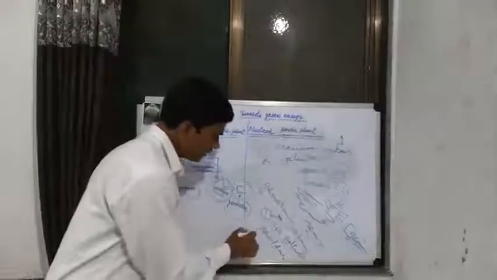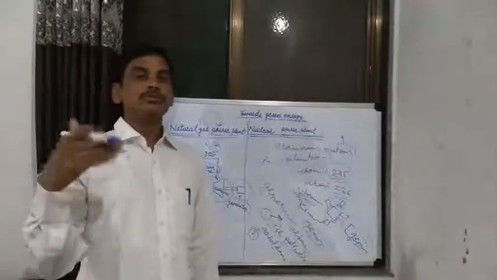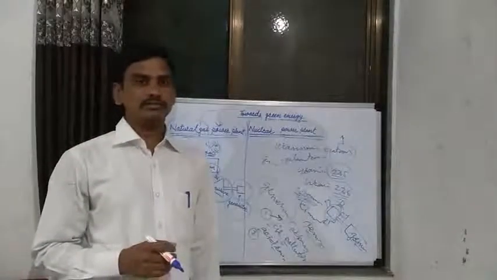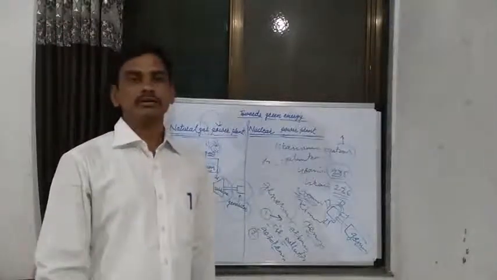Now the second problem created by that power plant. Fossil fuels are used to generate electricity in natural gas power plants and in thermal power plants.